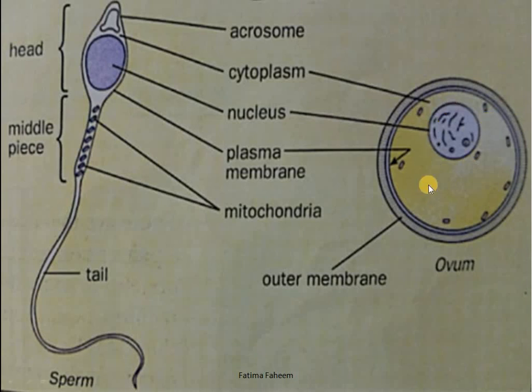Here you can see the diagram of an egg or ovum which is produced in the female reproductive organs. It consists of cytoplasm, nucleus, plasma membrane and outer membrane. Here you can see that it is double layered, so it has two membranes, cytoplasm and nucleus. Keep in mind that both of these cells are gametes and hence are containing half the number of chromosome compared to the parent cell. Both of them are haploid.